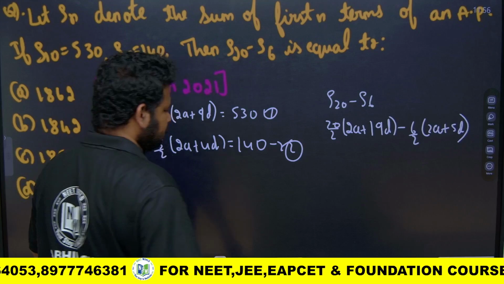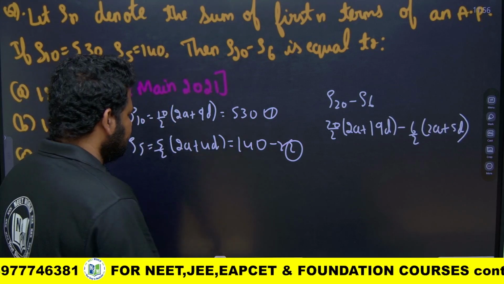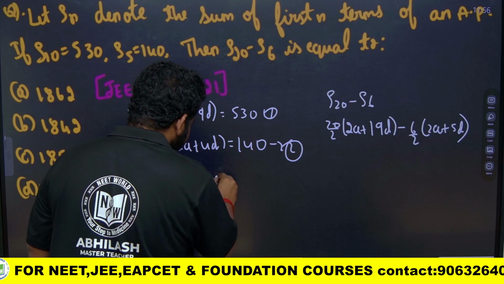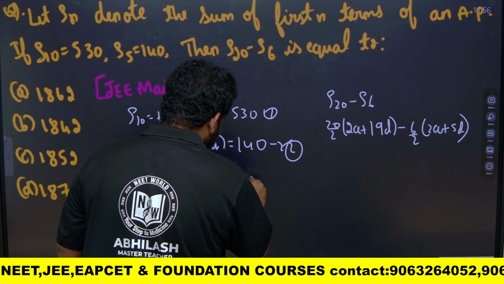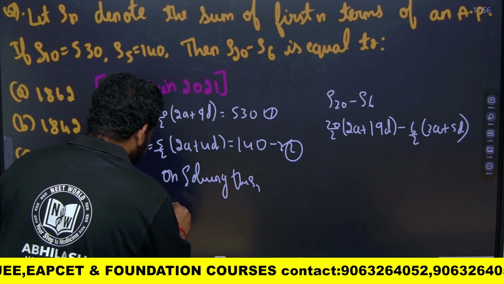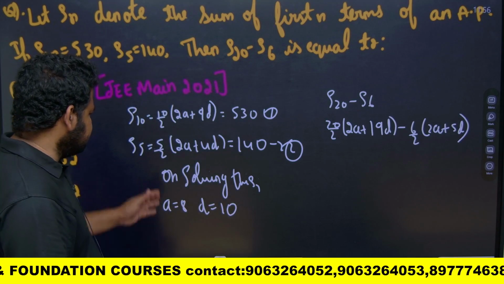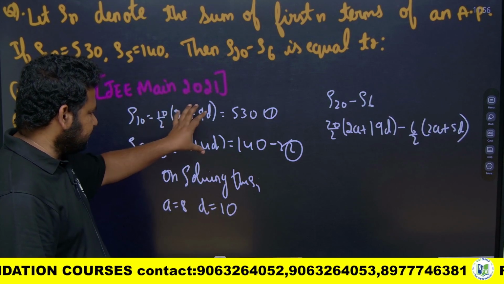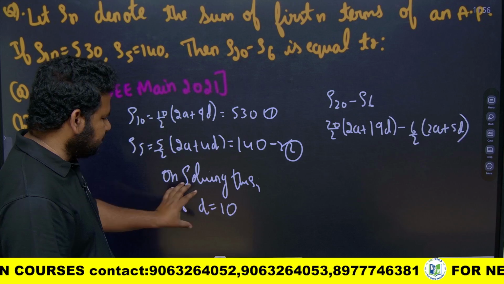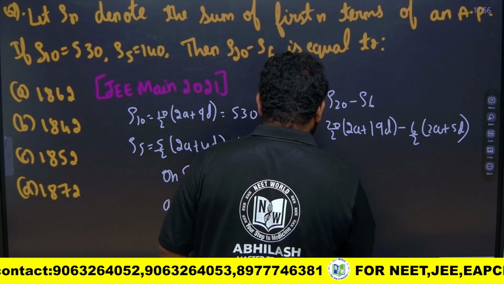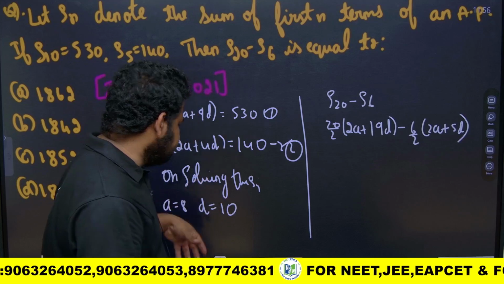On solving this, you have to solve this by yourself. On solving this, you will get a is equal to 8 and d is equal to 10. Very easy, very simple. These are two linear equations you will get. You solve this, you will get a is equal to 8 and d is equal to 10, and put the values here. You have to solve this by yourself. Don't expect spoon feeding. Such simple things you have to solve yourself.